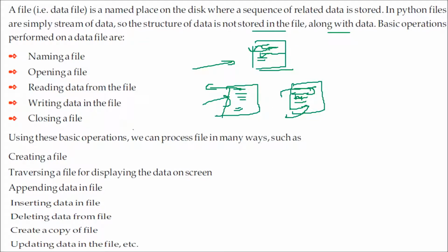So the basic file operations of file handling which Python provides us are: you can create a file, you can traverse a file, maybe to display the data from the file on the screen, or you can append data in the file, insert data, delete data, create a copy of a file, and update the data in the file.